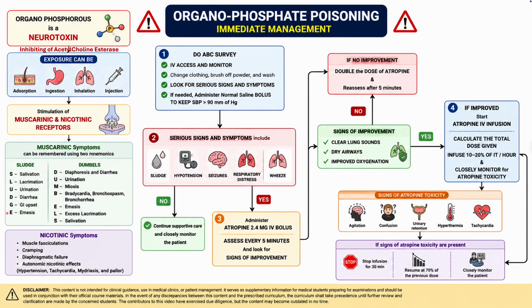SLUDGE stands for salivation, lacrimation, urination, diarrhea, gastrointestinal upset, and emesis. DUMBLES includes diaphoresis and diarrhea, urination, miosis, bradycardia, bronchospasm and bronchorrhea, emesis, excess lacrimation, and salivation. Nicotinic manifestations include muscle fasciculations, muscle cramping, diaphragmatic weakness or failure, and autonomic effects such as hypertension, tachycardia, mydriasis, and pallor.